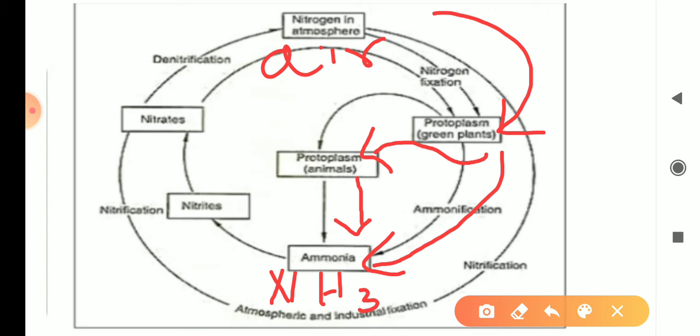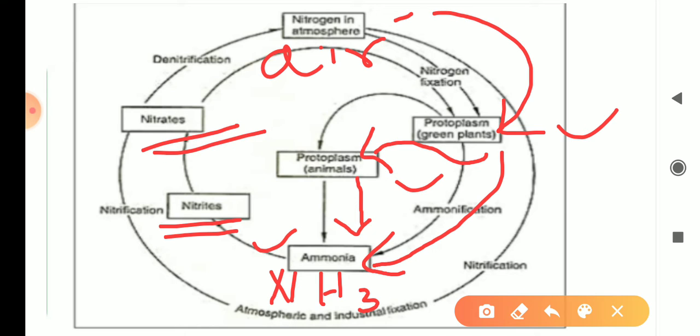So nitrogen started from air, came to plants, came to animals, then converted into ammonia. Then it converts into nitrites, then into nitrates. And from these nitrates, we can see the arrow here, it will again come to the air as free nitrogen.